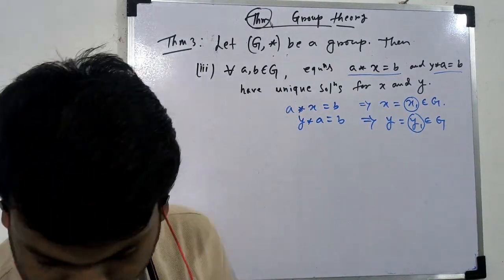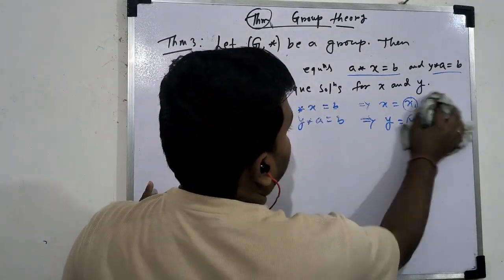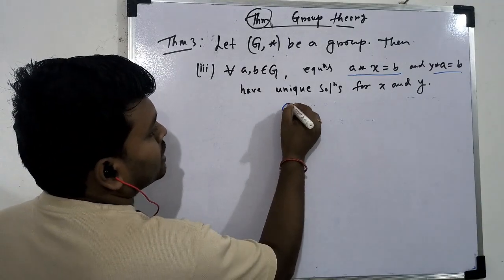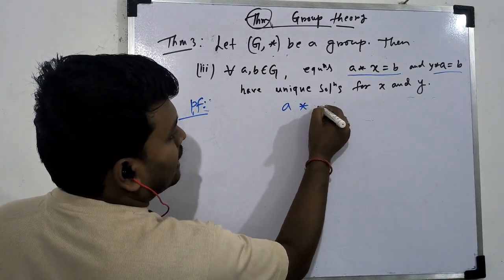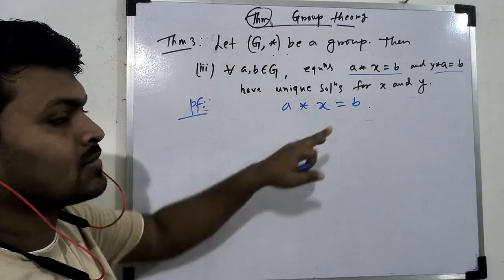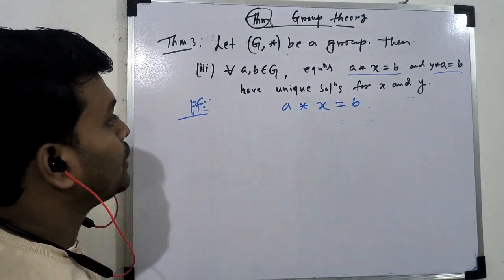Okay, so let's check. This is very easy, you have to understand properly. Okay, so first you take this one, you take A star x equal to B. We have to find that x equal to an element from G which will be unique.